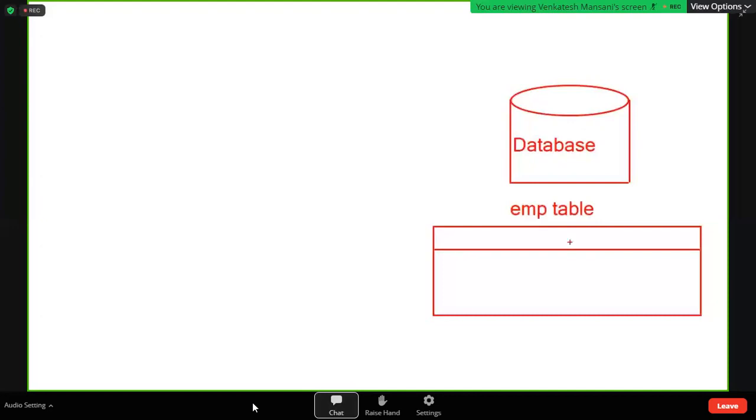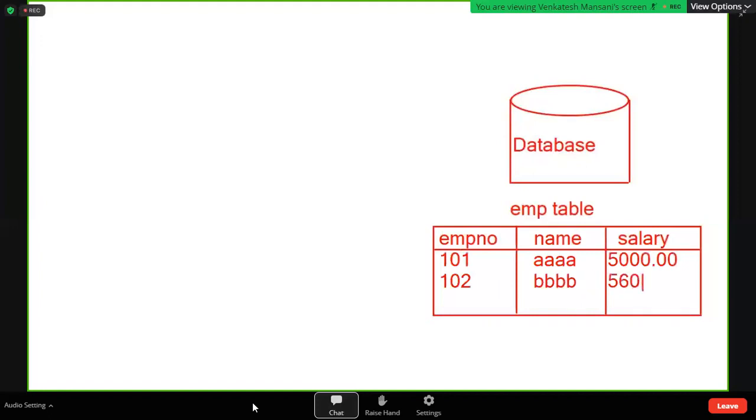Suppose there are three fields: employee number, employee name, and salary. For example, employee number 101, name of the employee, salary of the employee. Like this the data will be maintained.